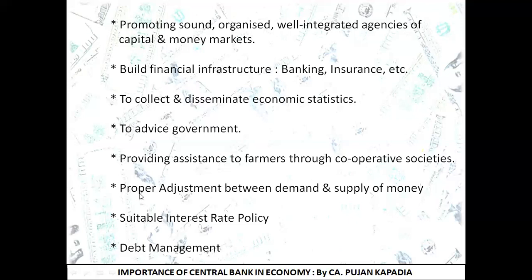Next point is proper adjustment between demand and supply of money. You all now know very well what demand and supply of money is. Whenever you feel that the money supply in the economy is in excess or in shortage, there are certain steps taken by the central bank. For example, it can bring changes in the rate of interest. It can either buy or sell government securities. So it can take certain steps, as a result of which it can bring proper adjustment, equilibrium, between the demand and supply of money.